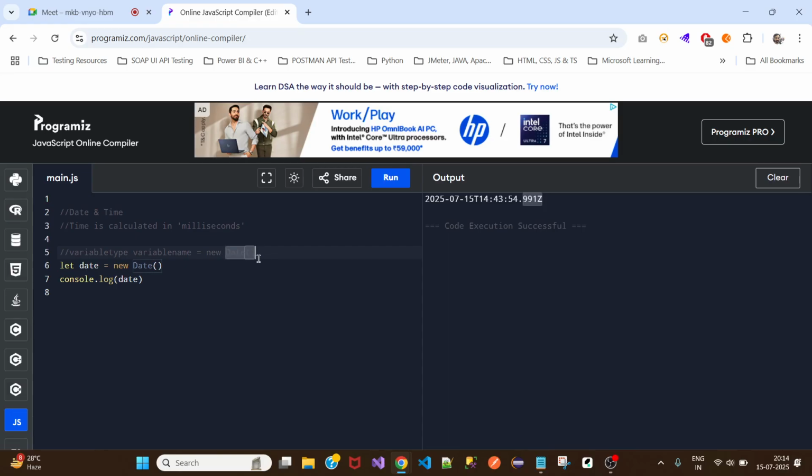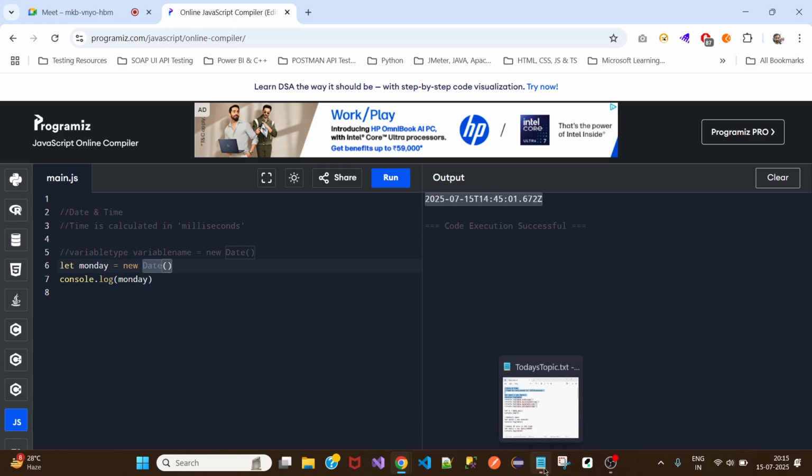We can say it as a date object. When creating a date object, this is the syntax. And you can give any other variable name, that is also fine, it still works. The only thing you have to use is the new keyword and then the date object. This is how you create a date object.